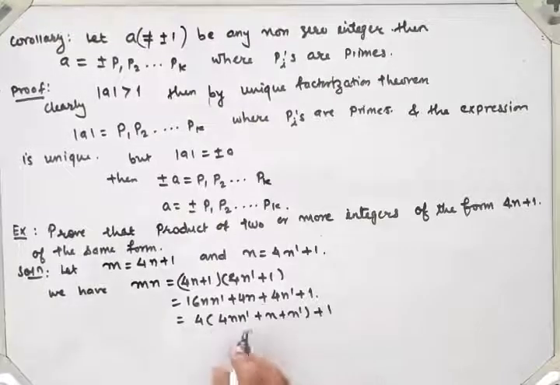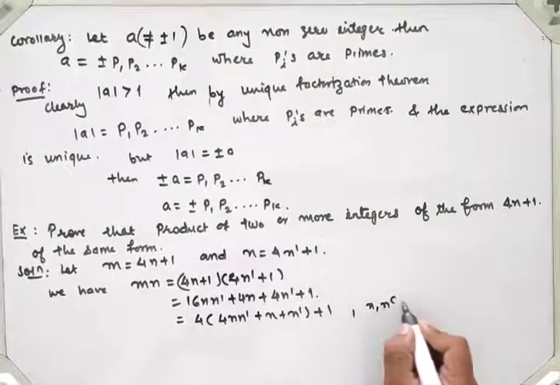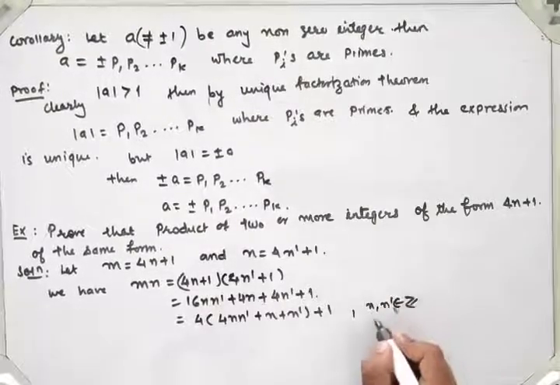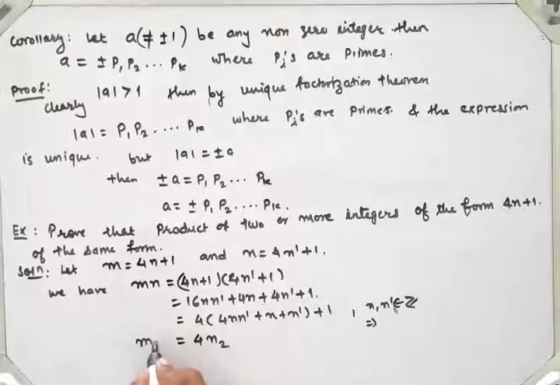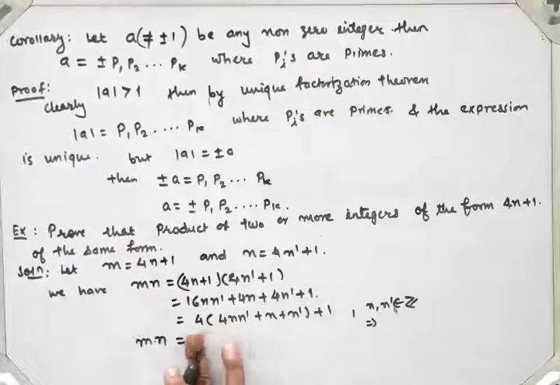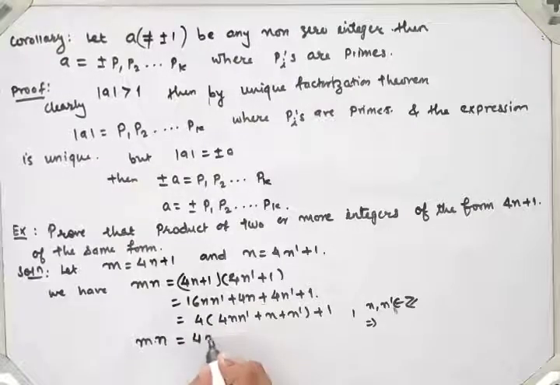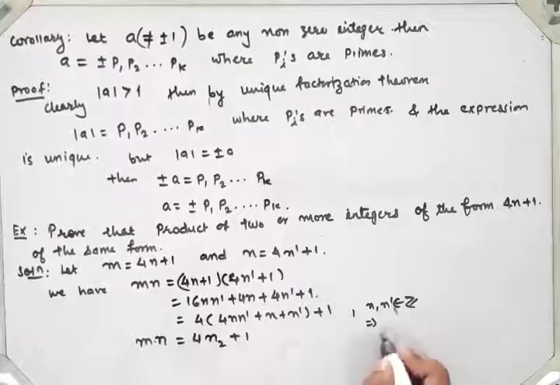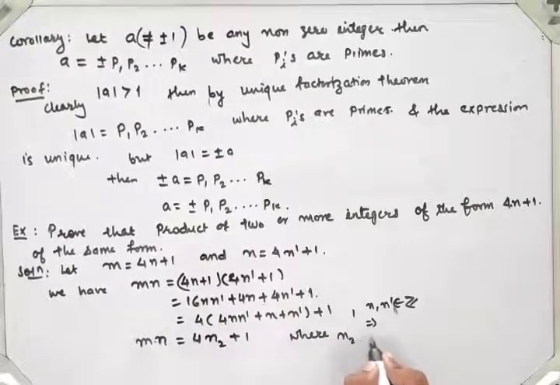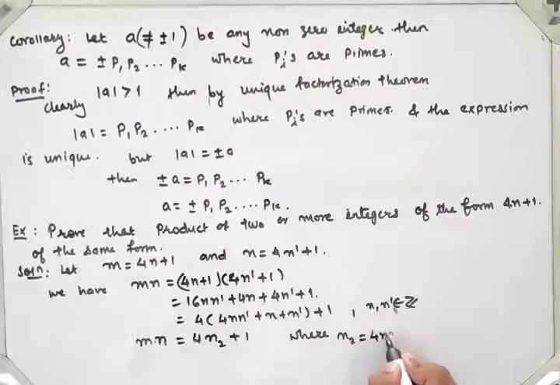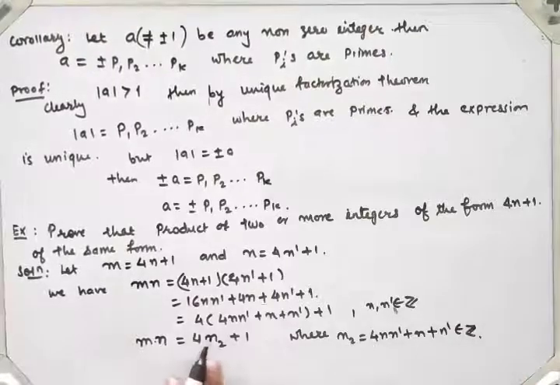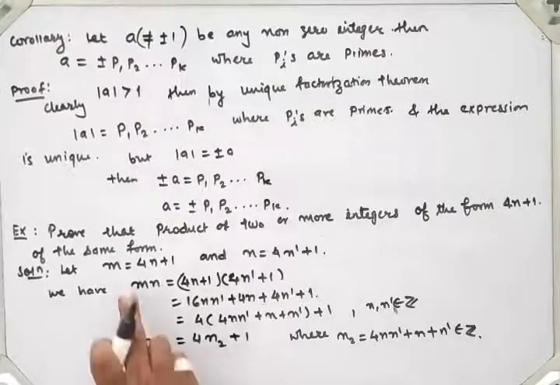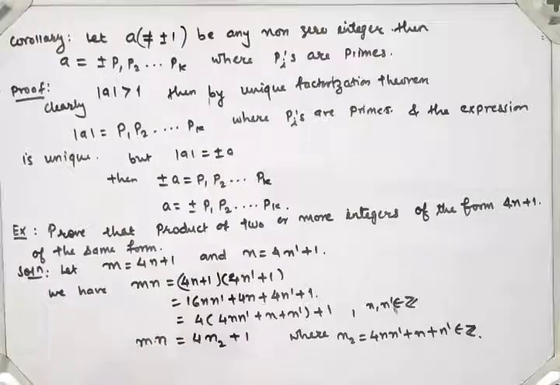Here again n and n' are integers. Then I will write m into n as 4 into n2 plus 1, where n2 is equal to 4nn' plus n plus n', which belongs to the set of integers. Here again we get the same form, which is the desired form of the multiplication m into n. Hence the proof.